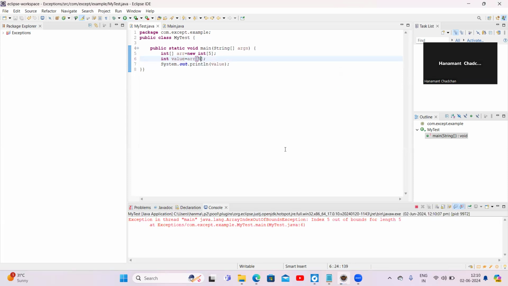You want the exception message in a user-readable, easily understandable form.